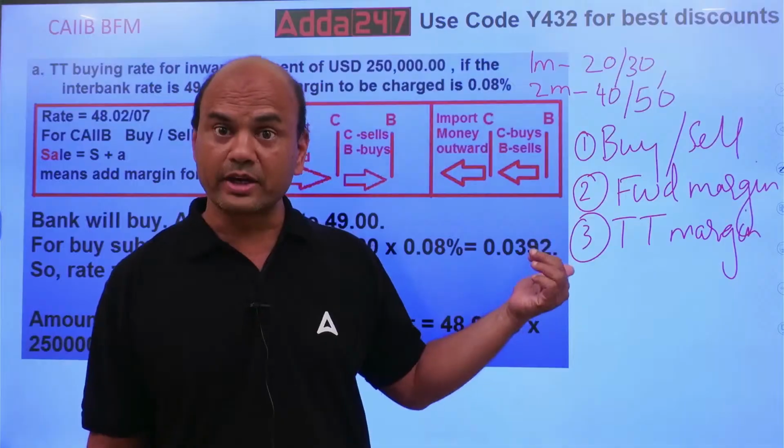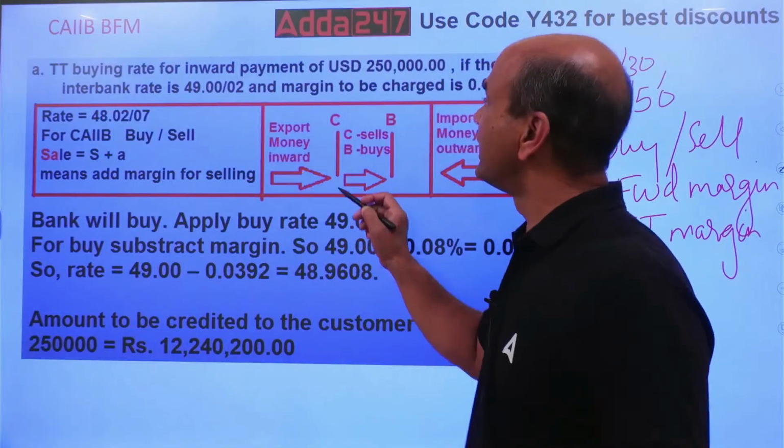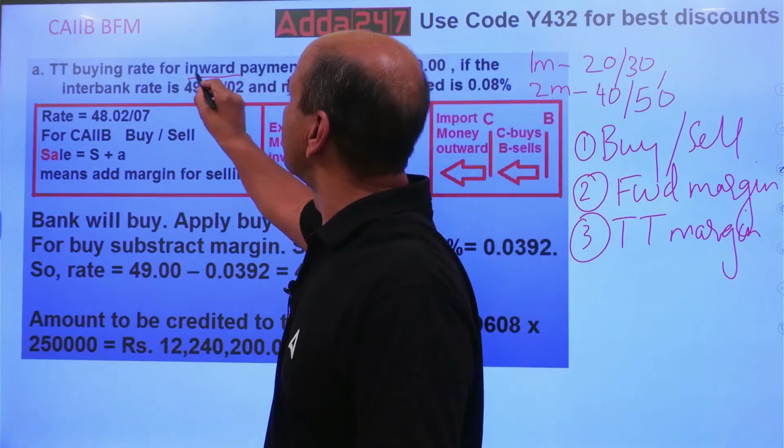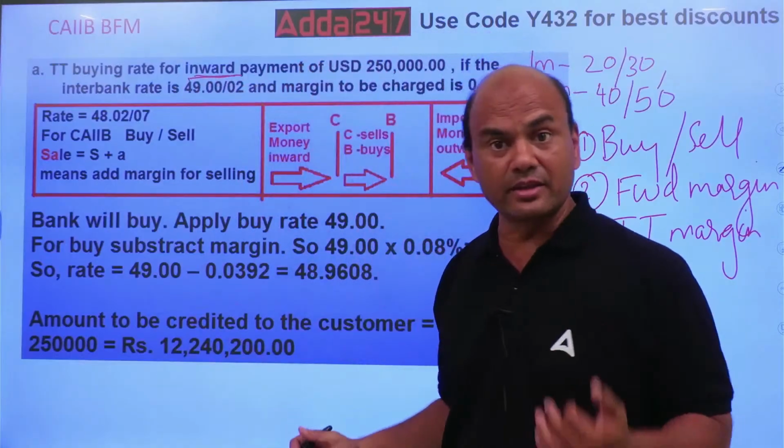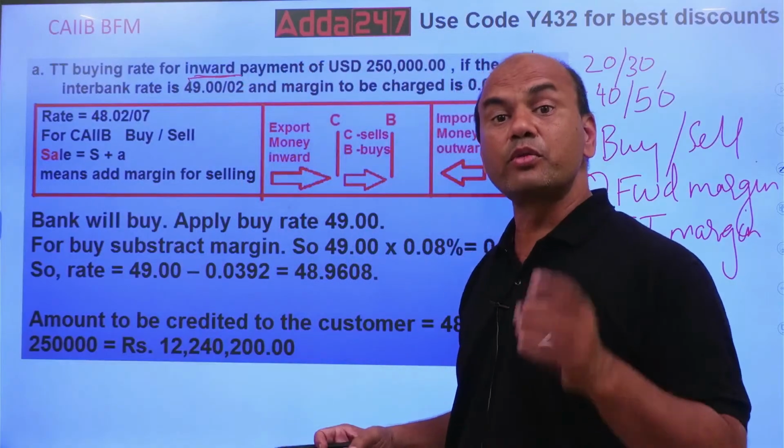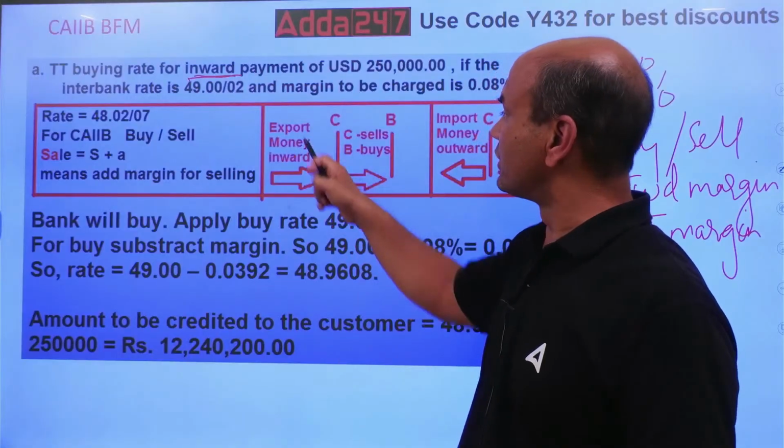Okay, so let's look at it one by one. First one, what is given? Inward payment. Whenever you are told inward payment, it means dollar is coming in. If dollar is coming in, you have to buy. Kindly note, see this I have shown over here.